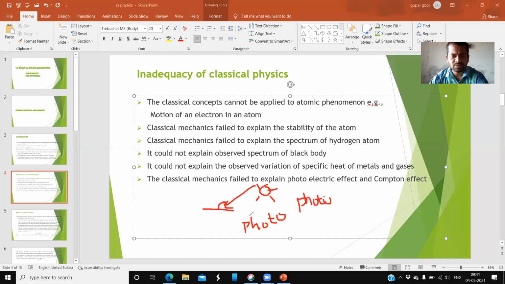But why is it happening? Why are the electrons coming when the light is falling? That couldn't be explained by classical physics. So classical physics also failed here to explain the photoelectric effect as well as the Compton effect. Already these two effects have been explained. Okay. And next,